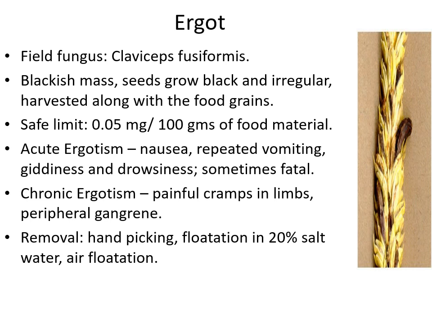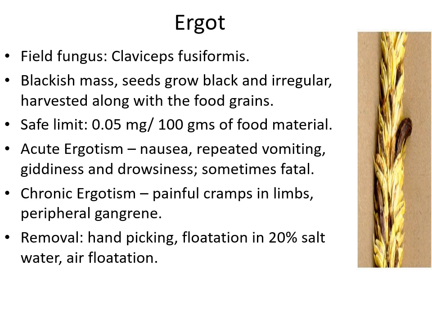Ergot. Just what we discussed, aflatoxin was a storage fungus, but ergot is a field fungus, and usually it is caused by Claviceps fusiformis. What happens is that food grains like bajra, rice, sorghum and wheat have a tendency to get infected during the flowering stages by the ergot fungus, that is Claviceps purpurae. The fungus grows as a blackish mass and the seeds become black and irregular, and they are harvested along with these food grains.